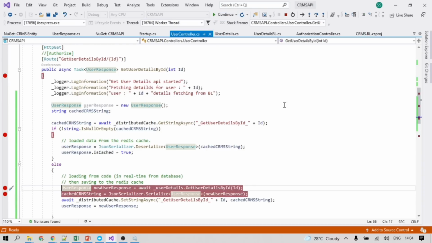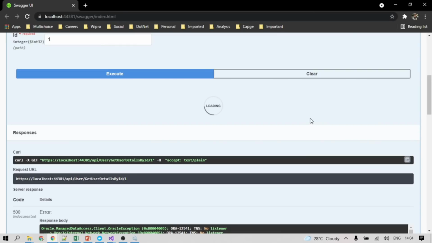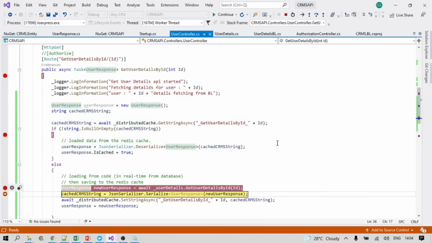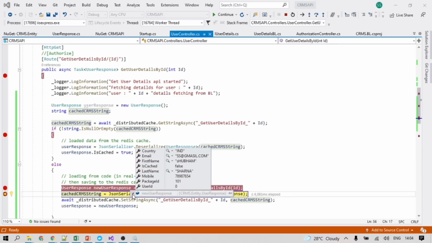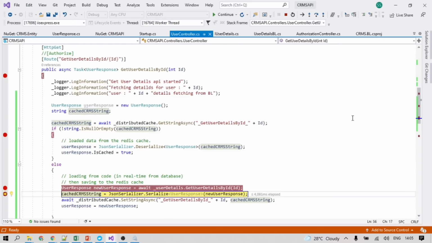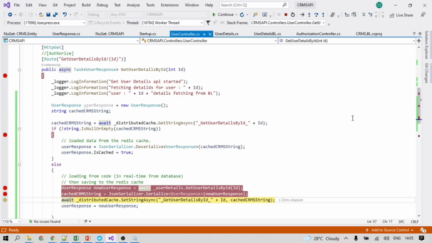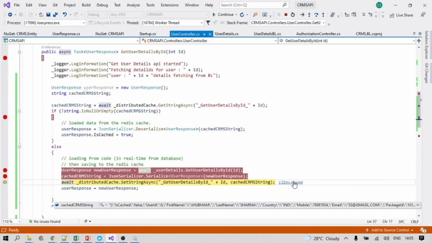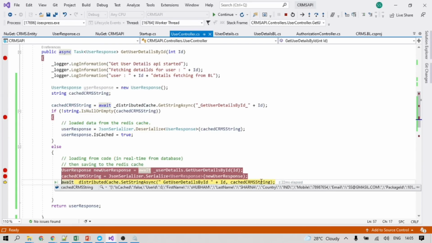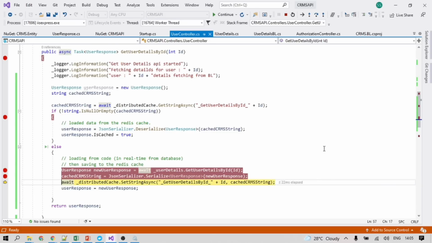Okay, so the data is coming here in response, you can see. All the data is coming, so we are going to store and set the data into the cache memory. This data is going to be set, this is the key, and this is the value. You can see the value is already there, and this is in JSON format, which has been converted to string format, because key value pairs are stored in string format in a Redis cache. Okay, key value pair.